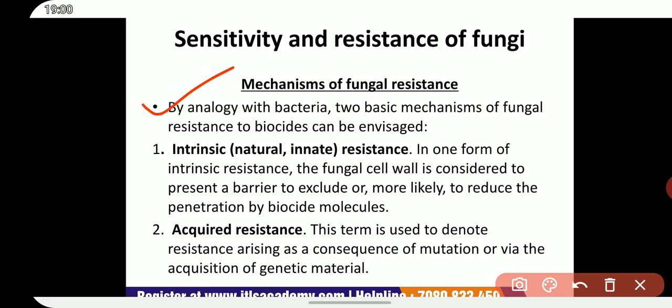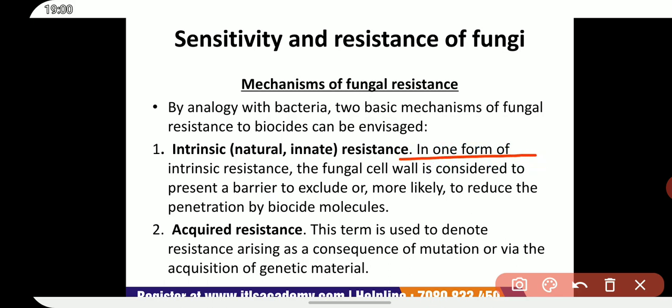By analogy with bacteria, two basic mechanisms of fungal resistance to biocides can be investigated. First is intrinsic, also known as natural or innate resistance.